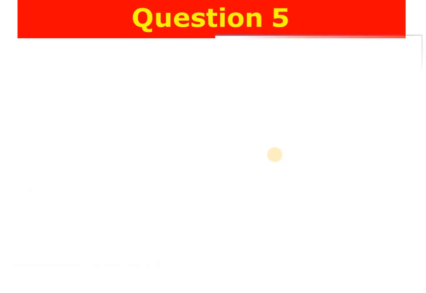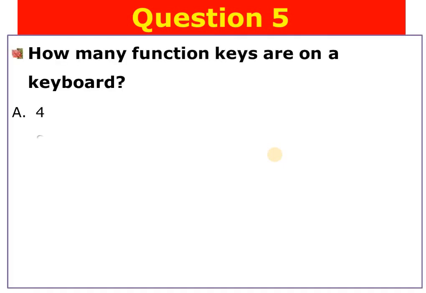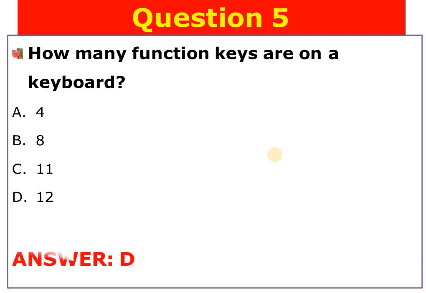Question number 5. How many function keys are on a keyboard? You know that a computer has a keyboard, and from this, how many function keys are on a keyboard? A. 4, B. 8, C. 11, D. 12. The answer is D. 12. There are 12 function keys which are found on our keyboard.